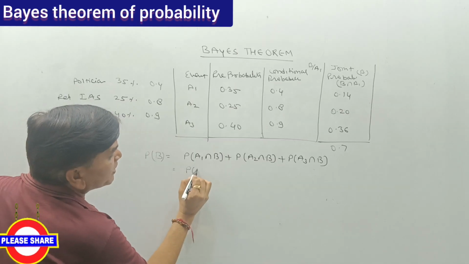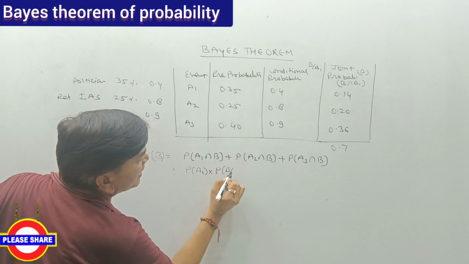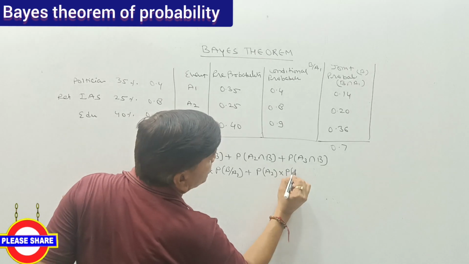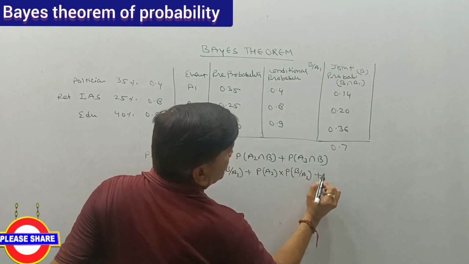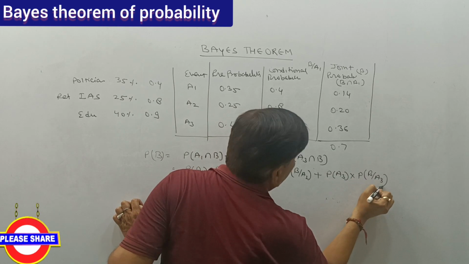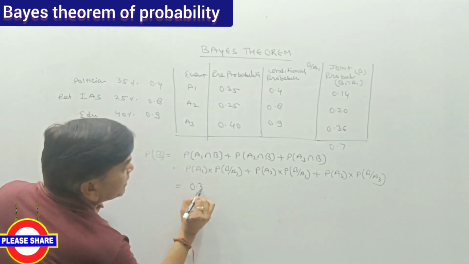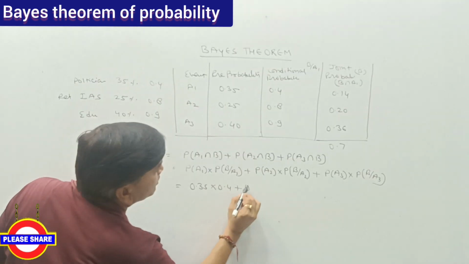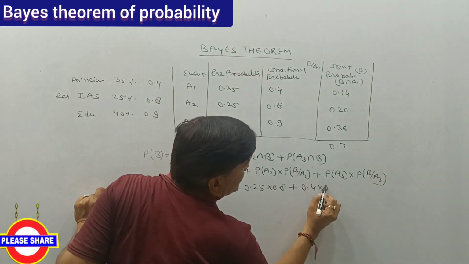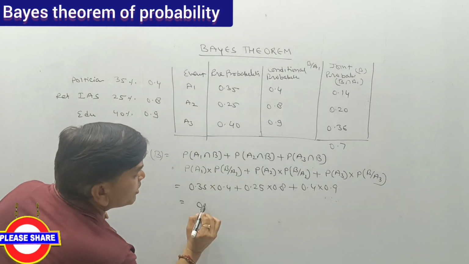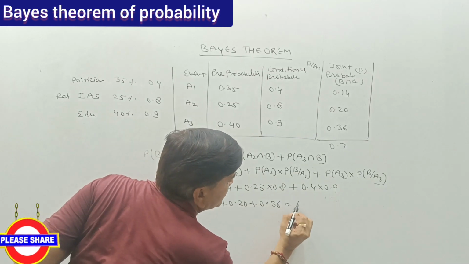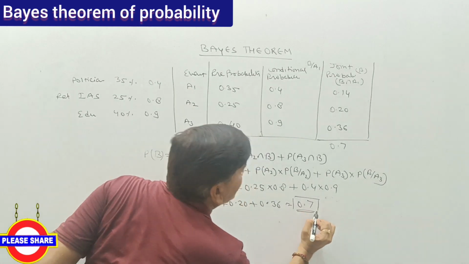So that is probability of A1 multiplied by probability of B when A1 has happened, plus probability of A2 multiplied by probability of B when A2 has happened, and plus probability of A3 and probability of B given A3. So this will be 0.35 multiplied by 0.4, plus 0.25 multiplied by 0.8, plus 0.4 multiplied by 0.9. So this will be 0.14 plus 0.20 plus 0.36. So the probability will be 0.7.